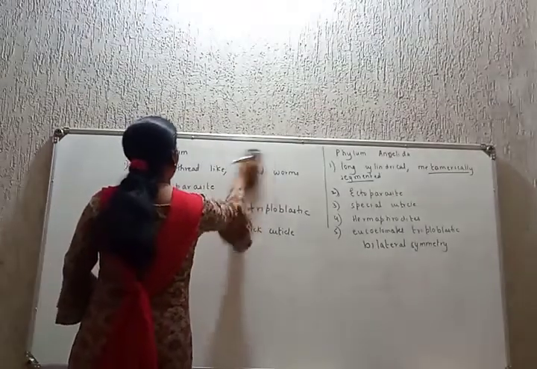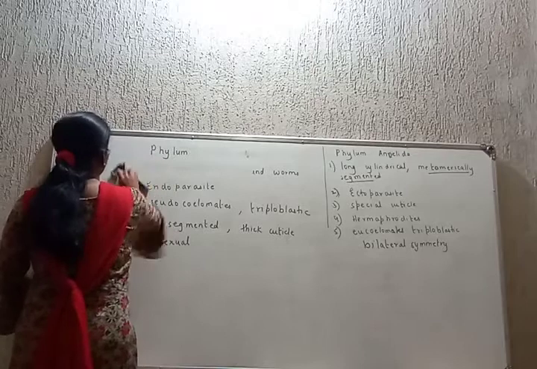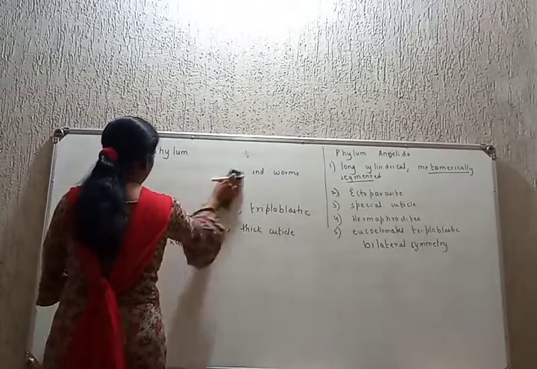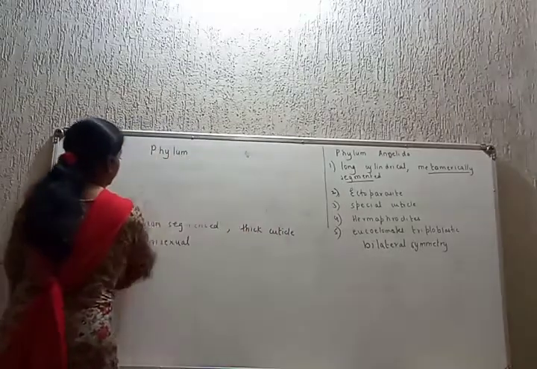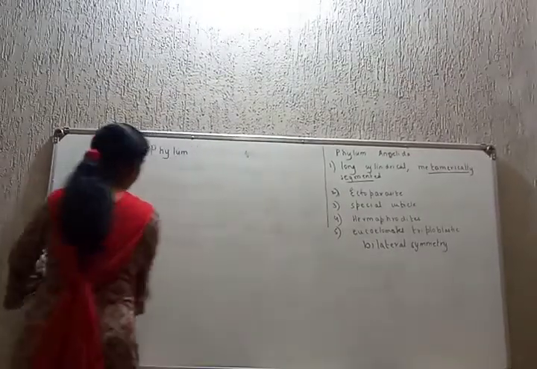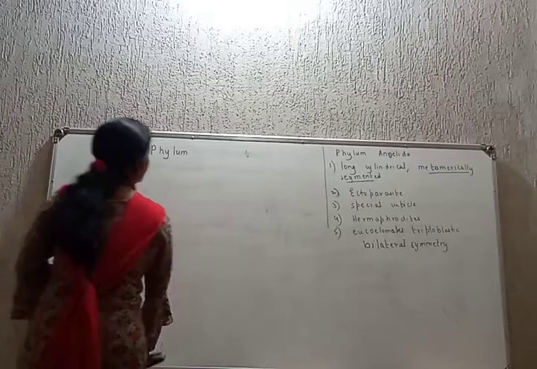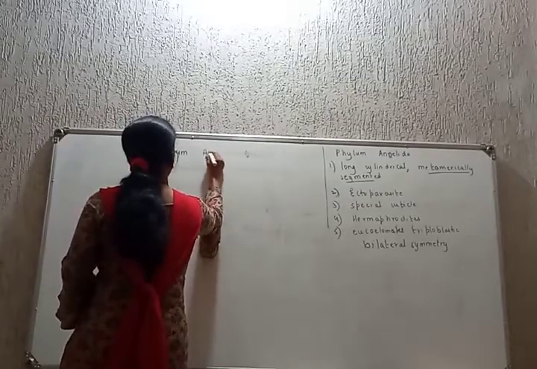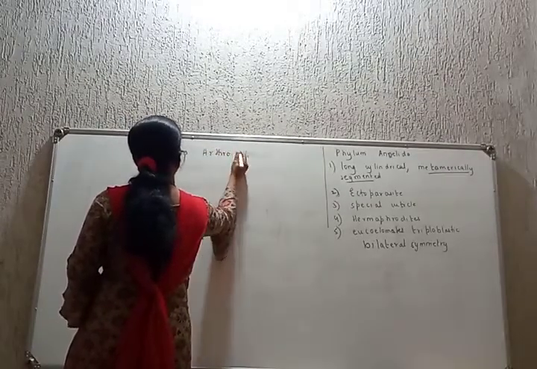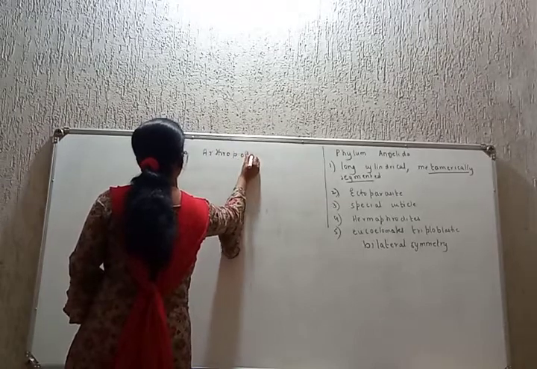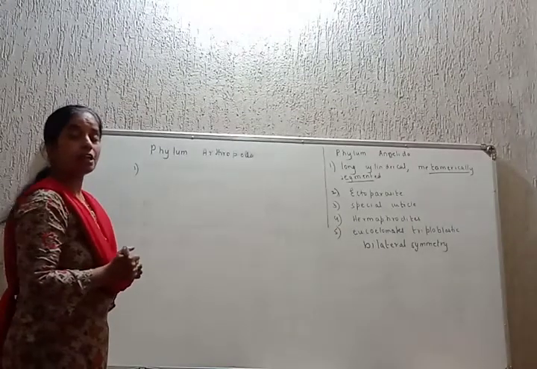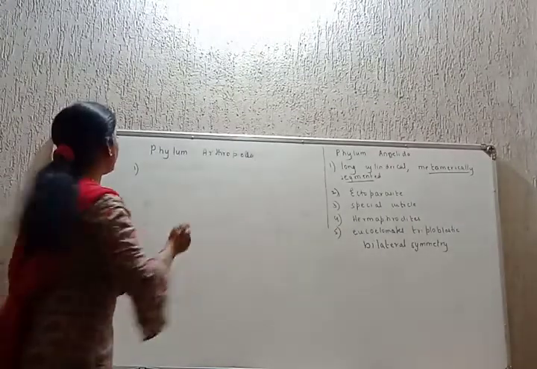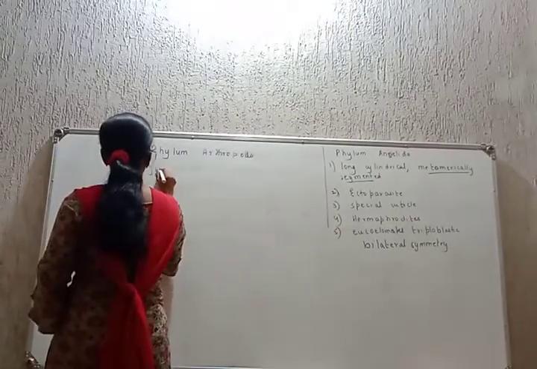Next, a very important phylum, phylum Arthropoda. They have joint appendages.